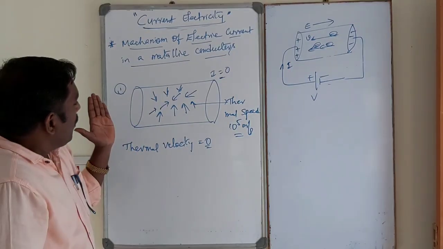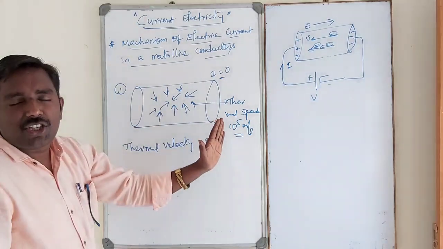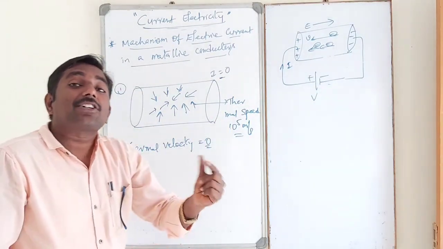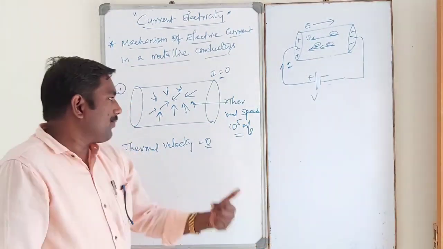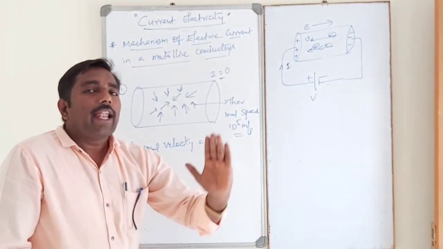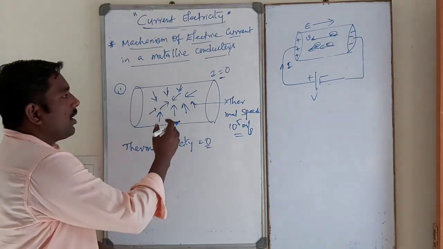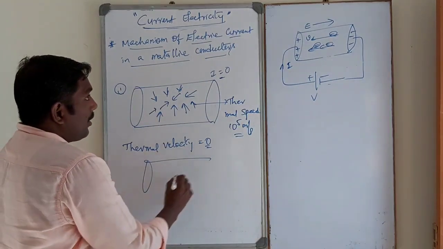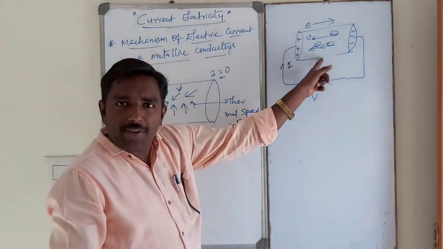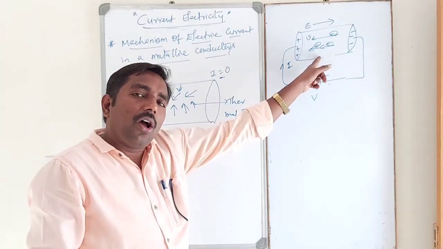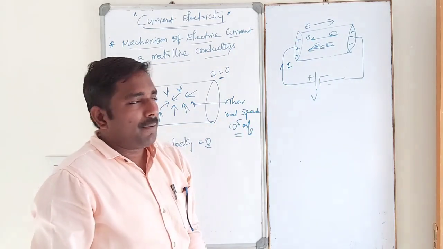Whenever a positive plate and a negative plate are attached at the ends, electrons acquire some more velocity in addition to the thermal speed. Electrons are drifted in a direction opposite to the field. So in this case, the electron has thermal speed and also drift speed, that is, drift velocity.